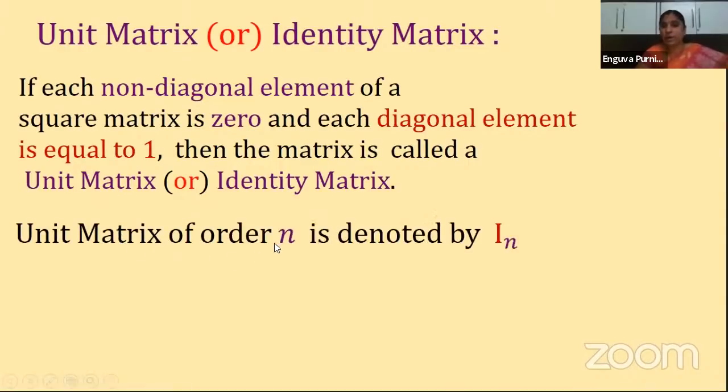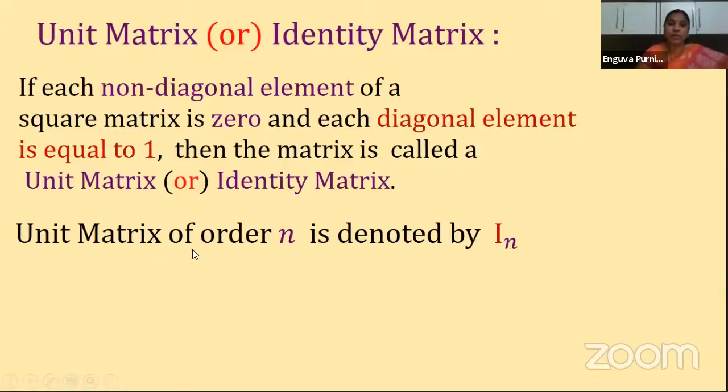So let us see how it looks. A unit matrix of order n is denoted by I_n. I is the symbol for identity matrix or unit matrix, whatever you say, it must be represented by I only. Of order n, because it is a square matrix, as I told you in the last session, there is no need of writing 2 by 2 or 3 by 3. Because row numbers and column numbers are the same, we can simply represent it with a single number. Clear?